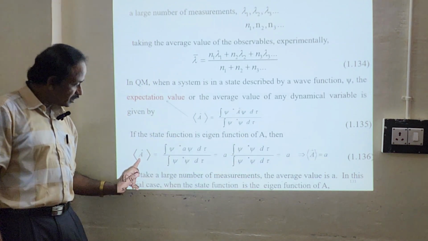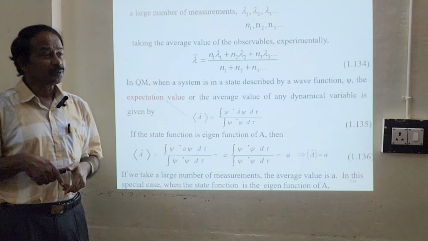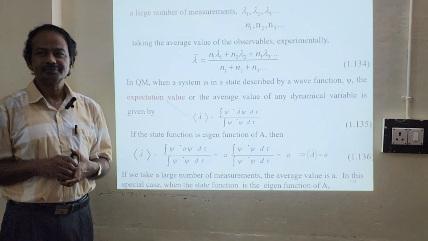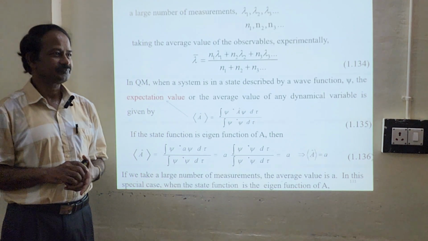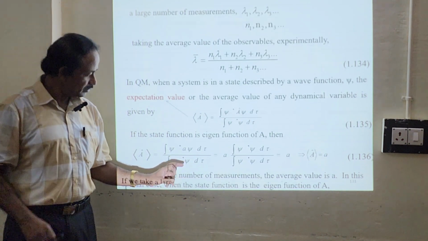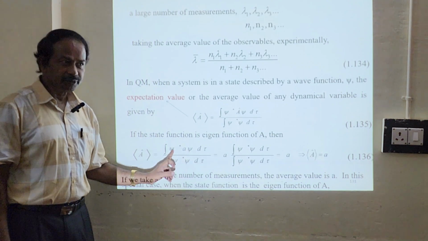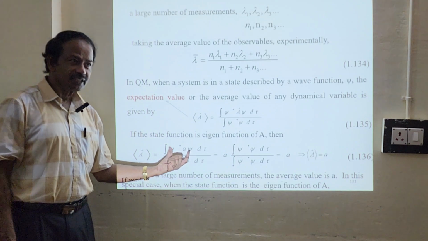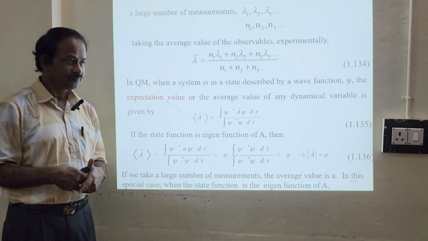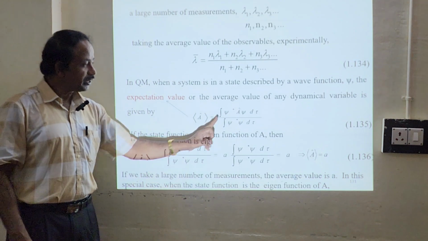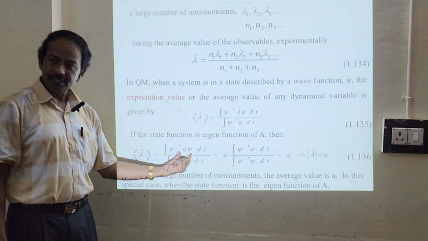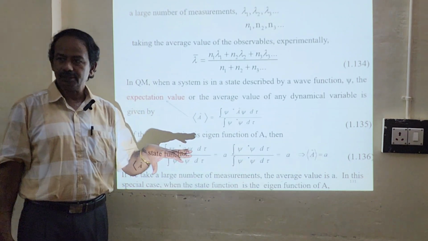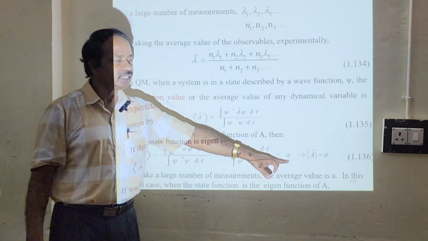Expectation value is nothing but the eigenvalue, provided the state function is an eigenfunction. Is it clear? I repeat. See, the state function is an eigenfunction. Both wave functions are the same. We have a state function, and this function is also the same. It's an eigenfunction. If it is so, then the operator A operating on the function will give you A psi. You pull A out, both numerator and denominator are equal, so they get cancelled. You will have only the value A.